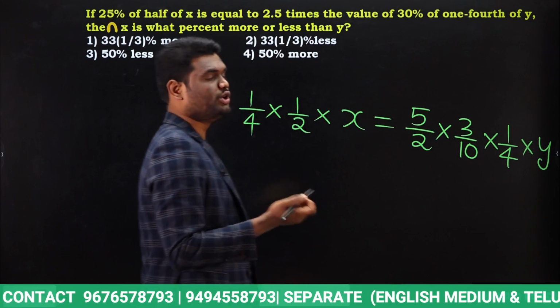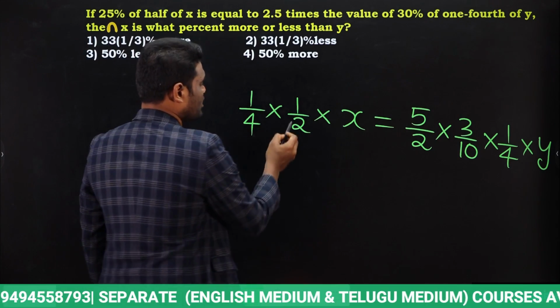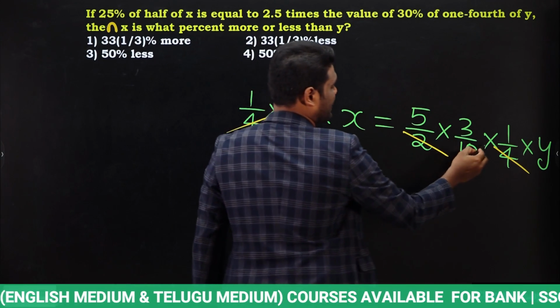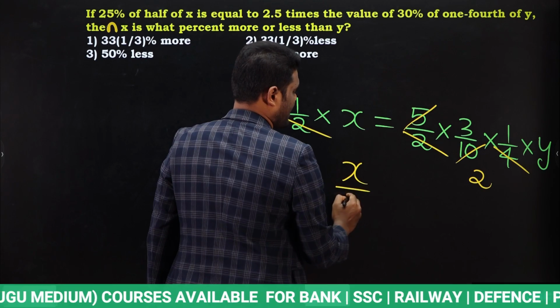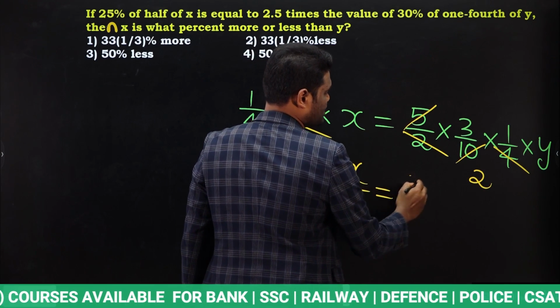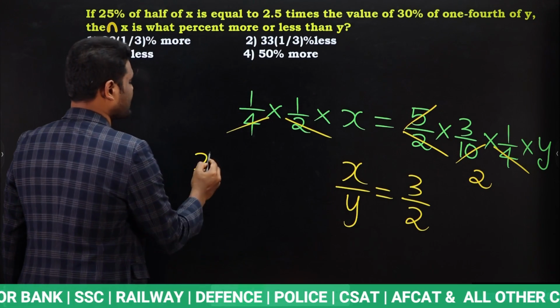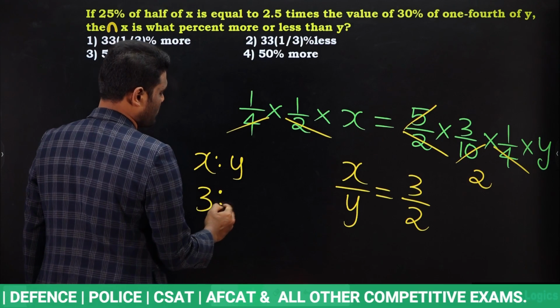That's it. Now you need to find the relation between x and y. Observe here, 2 gets cancelled, 4 gets cancelled. Next, 10 cancels in 5, how many times? 2 times. From this we can say the x, y relation is going to be 3/2, which means x ratio y is nothing but 3/2.